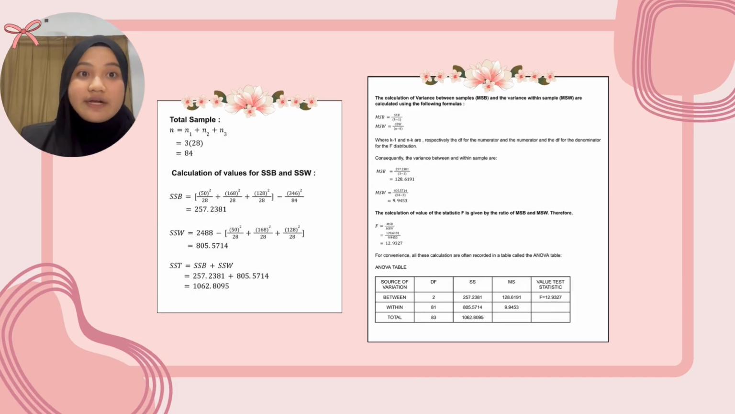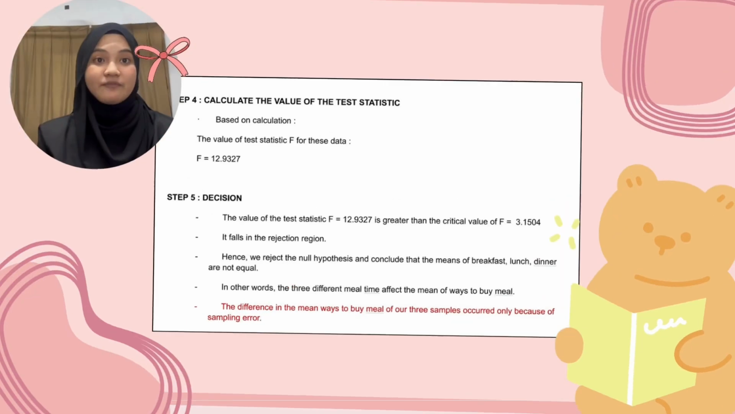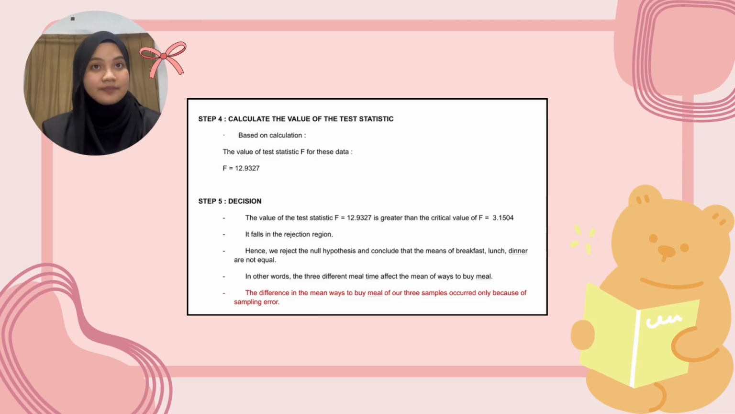For the calculation of variance between samples, MSB and MSW, for MSB, we get 128.6191. For MSW, we get 9.9453. So, we can calculate the value of statistic F by taking the ratio of MSB and MSW. So, for F, we get 12.9327. For convenience, all of these calculations are often recorded in a table called the ANOVA table. Step 4, we calculate the value of the test statistic. Based on the calculation, we get F equal to 12.9327.